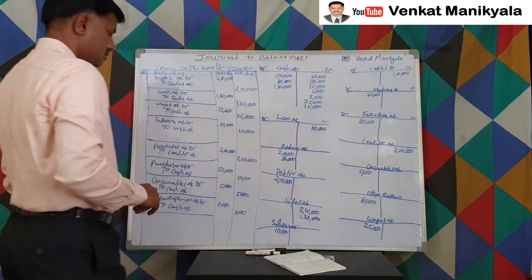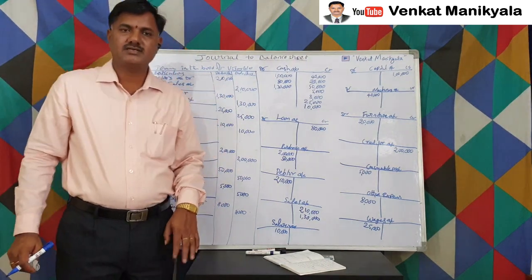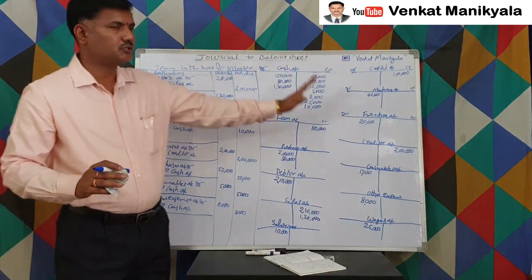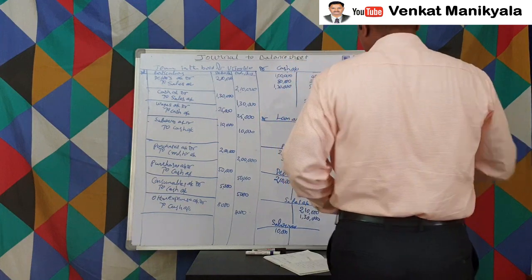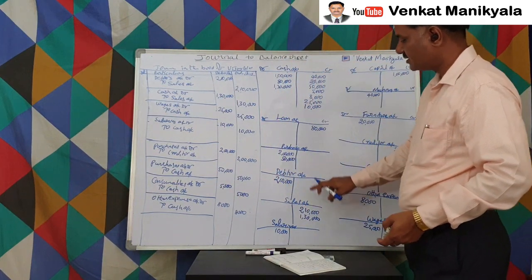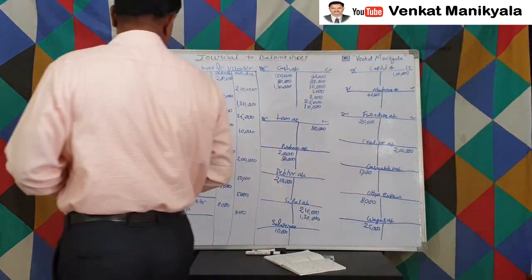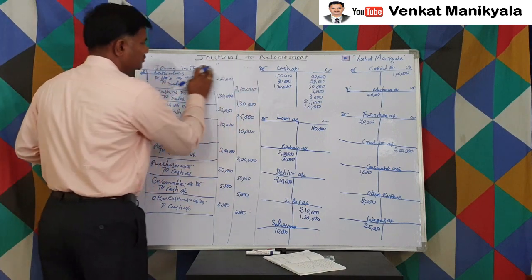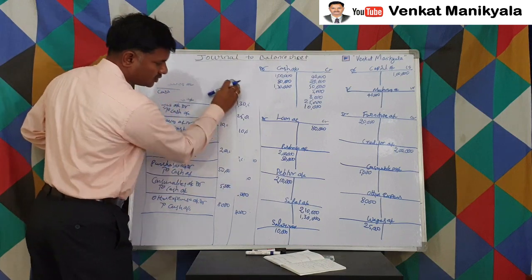Right? So by this, except for closing stock and depreciation, all general entries we made and posted to ledger accounts. Now see how many ledger accounts we have: 1, 2, 3, 4, 5, 6, 7, 8, 9, 10, 11, 12, 13 accounts, right? Those 13 accounts we have to balance. How to balance those ledger accounts is what we discuss now.